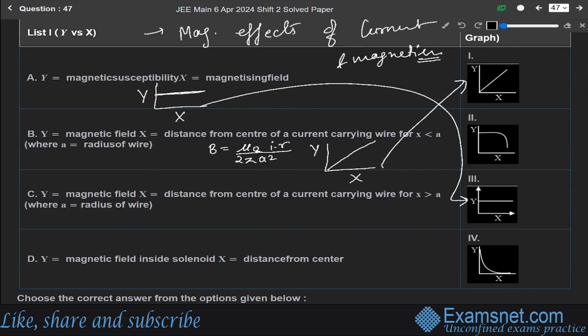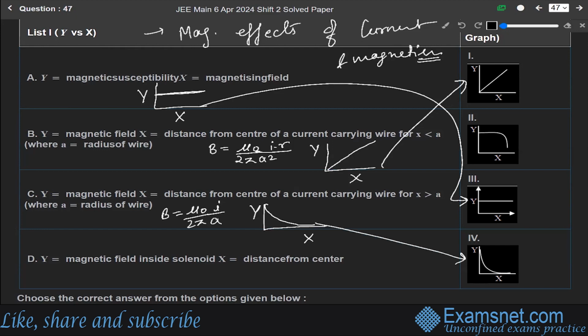In the third part, y is the magnetic field and x is the distance from the center of a current carrying wire where x is greater than a. When x is greater than a, B equals mu naught over 2 pi I over r. So it will be like this, and C matches with fourth.